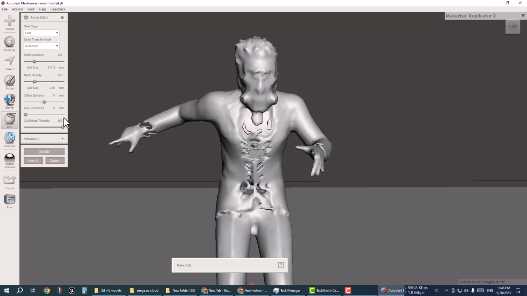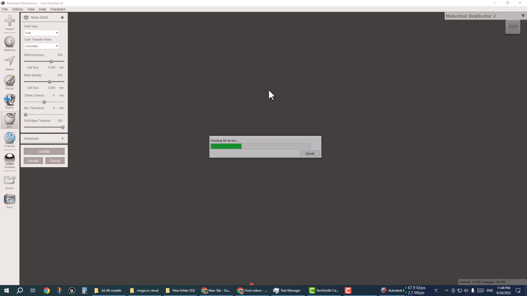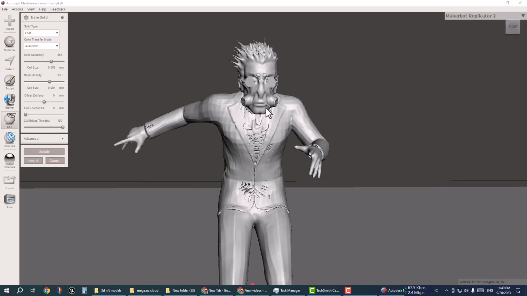If I make it solid, the whole mesh will be destroyed. If I go to the heavy polygons, it's also destroyed.